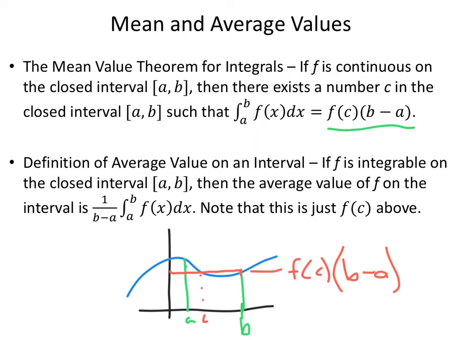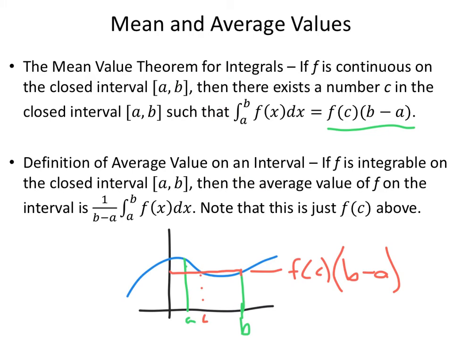So my regular function f of x has an area, and we could find that area. We did that in part 1. But the mean value theorem tells us there's some c in between a and b. As long as f is continuous, there's got to be a c in there so that the height at c, f of c, multiplied by the width of the interval is exactly equal to the area. And as it turns out, this f of c is the average value. So the average height over this interval is our f of c. The average value on an interval comes directly from our mean value theorem for integrals.